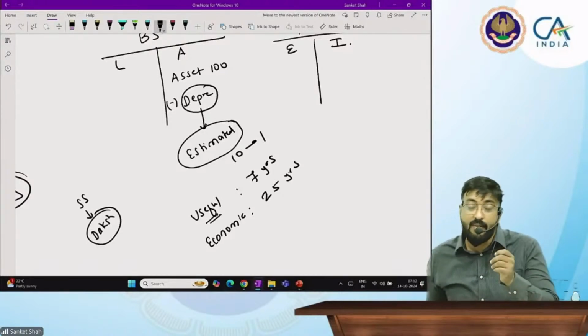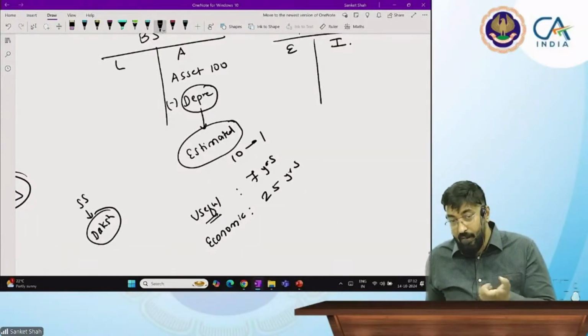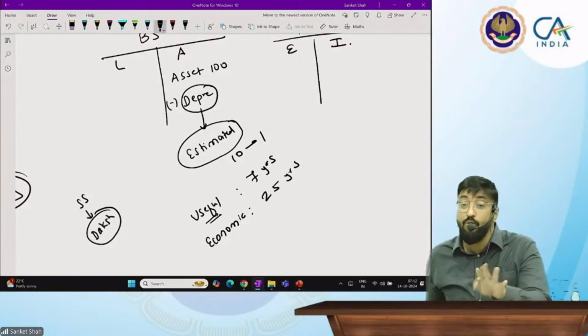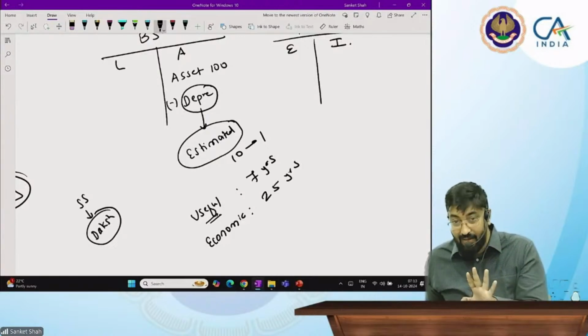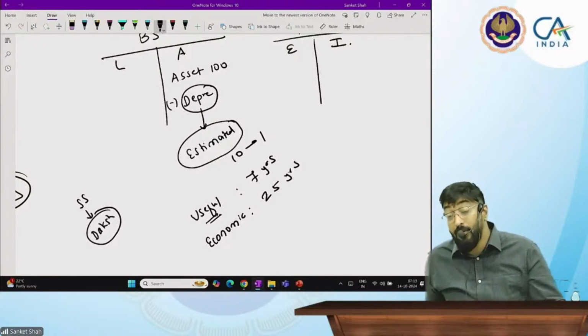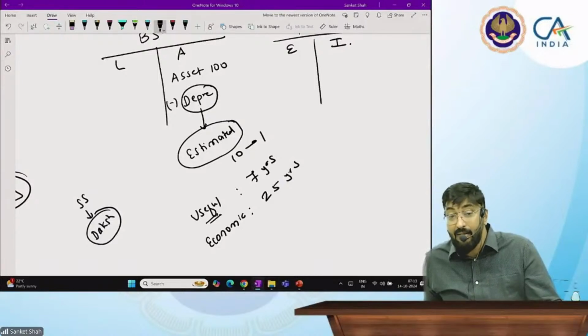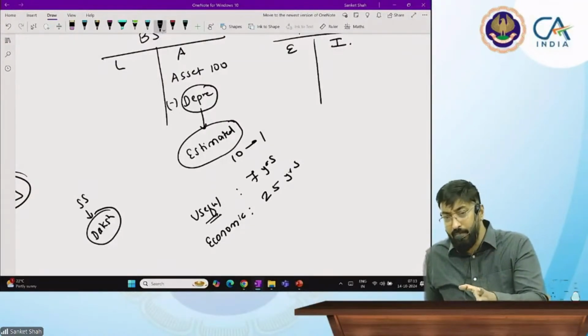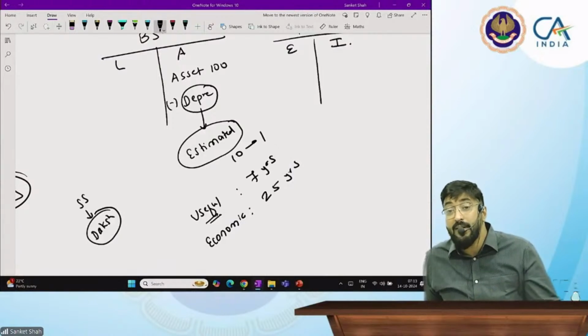Economic life is the time the asset is giving you money, and useful life is the maximum time you are going to use it. Normally, economic life is less than the useful life. If you bought some asset, you have given it on rent or you are using it, and you are fetching some income from this, that is called the economic life.